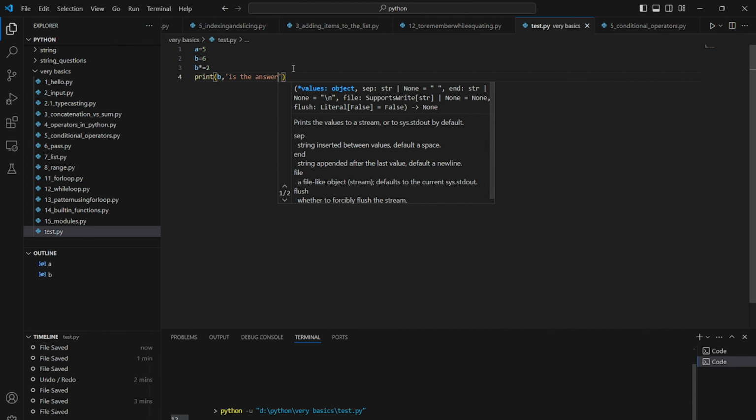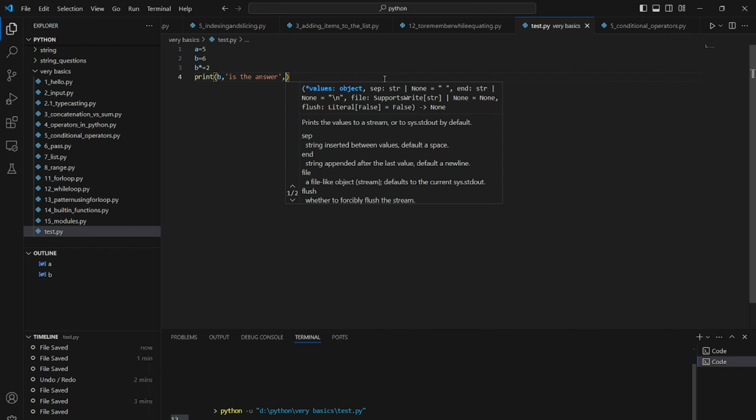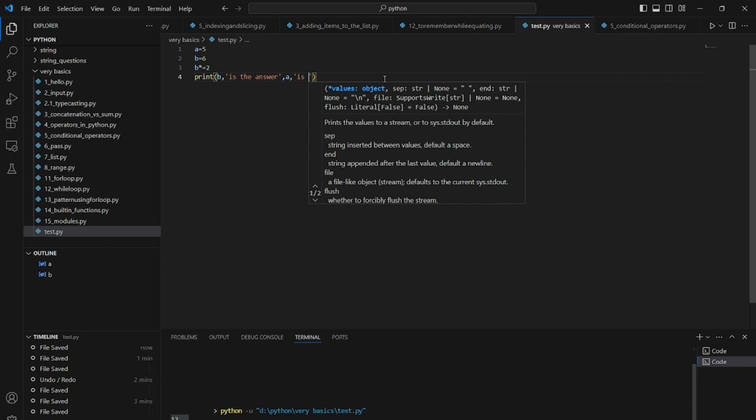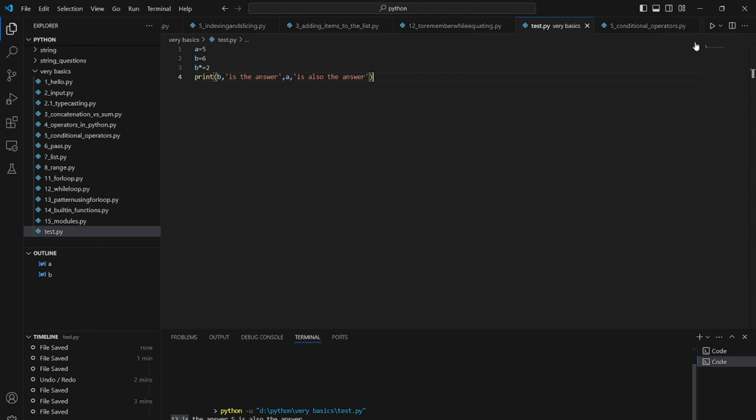If we want to print A as well, then we use comma again, A, again comma, then the string "is also the answer". We can print like this: 12 is the answer, 5 is also the answer. So this comma will create a space basically. So this is how we use print.